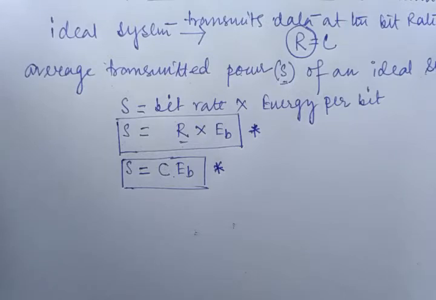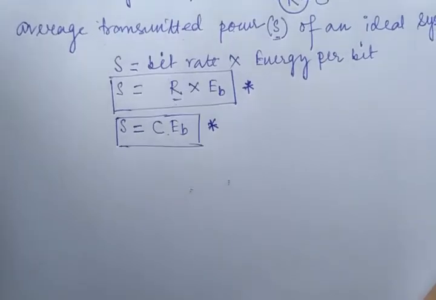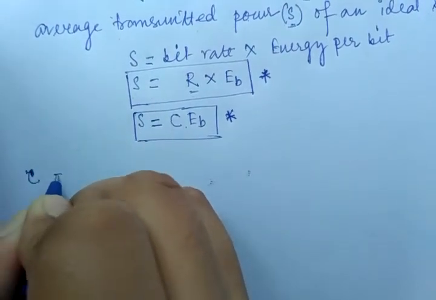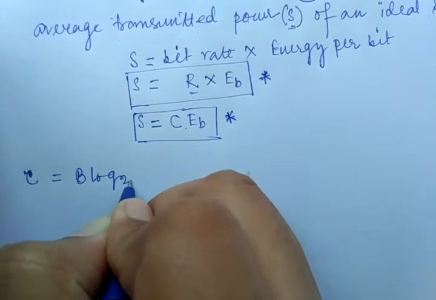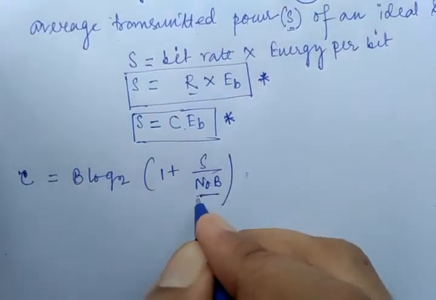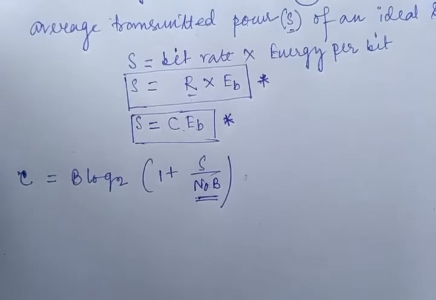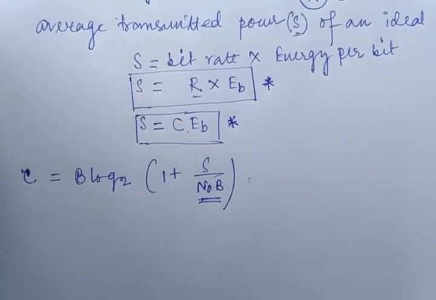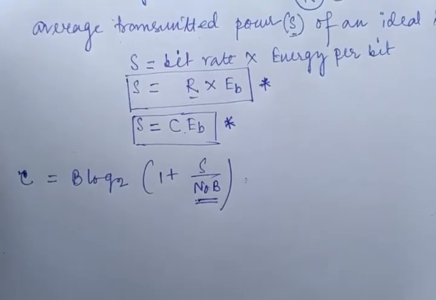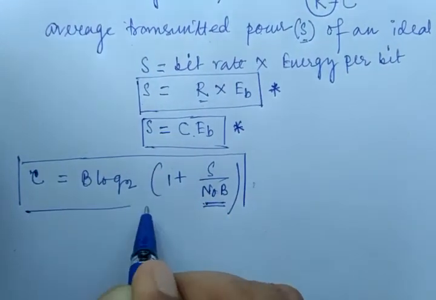We have already calculated the signal power, right? But what is the information capacity of your ideal system? The information capacity is nothing but the channel capacity, denoted by C, and C equal to B log 2 of 1 plus S by N0 into B. This part I have already explained in my first lecture of practice set 1, right? N0 is nothing but the noise power spectral density, which can also be interpreted as eta. This is another important formula for the information capacity of an ideal system.